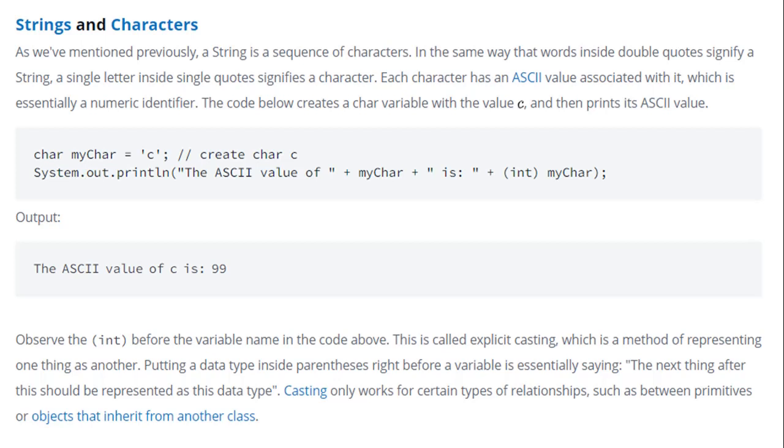In short, the ASCII value of c is 99. It is actually the ASCII value of 99. 99 is c. You can Google it: the ASCII value of c is 99.